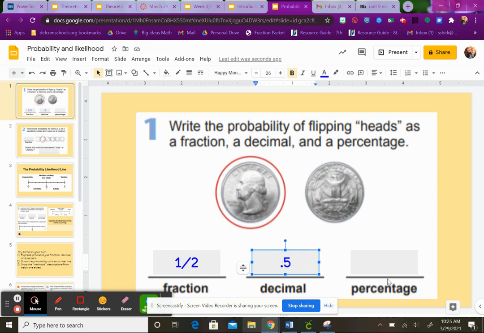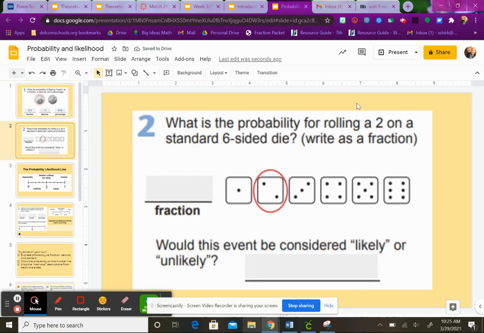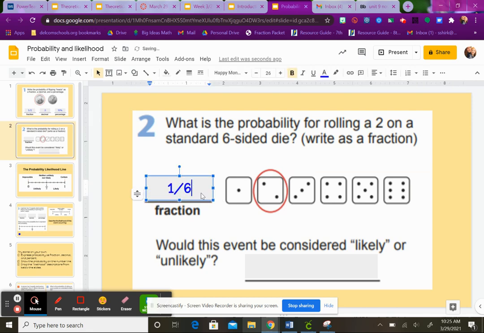And so to change a decimal to a percentage, we move our decimal point 2 units to the right. So my percentage is 50%. We're going to do that again here. What is the probability of rolling a 2? There is only one 2 on a 6-sided die, and it's out of 6.